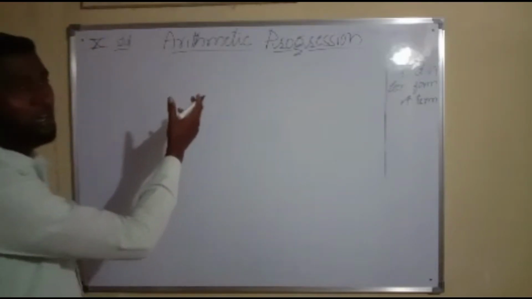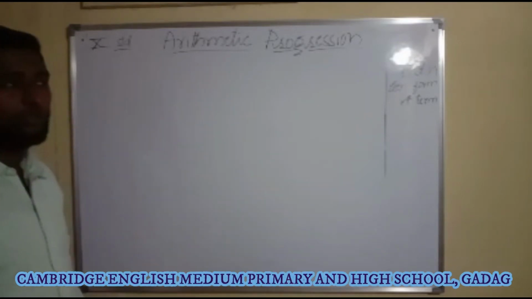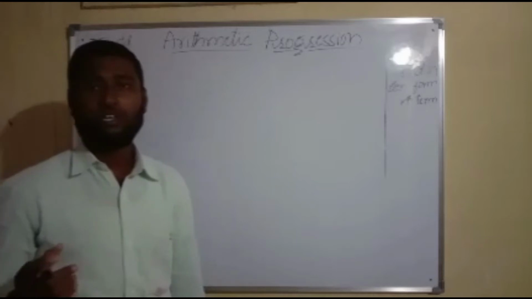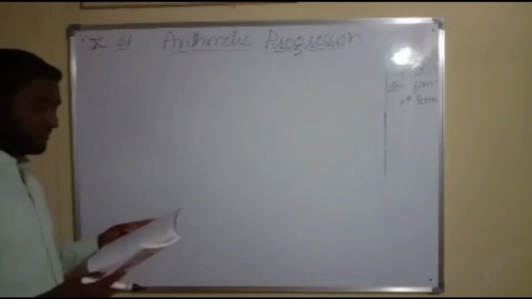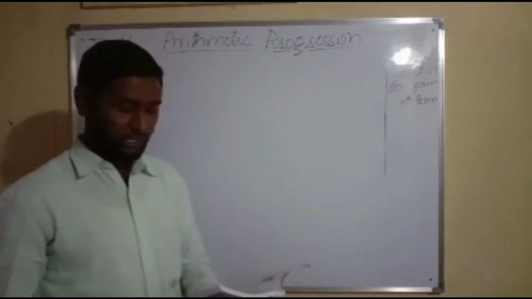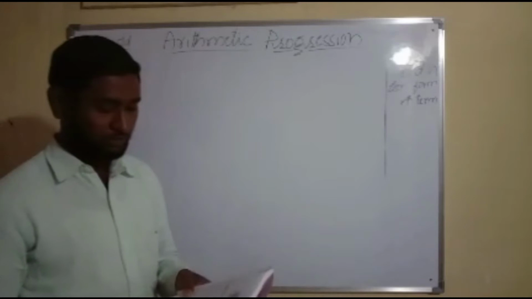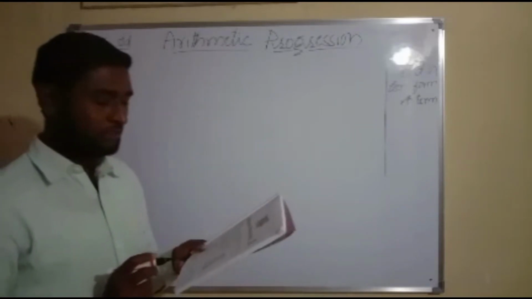So what is the application of arithmetic progression in our daily life? I would like to illustrate this with an example. In your textbook, an example is given, which I would like to clarify for you. Say, Reena applied for a job and got selected.